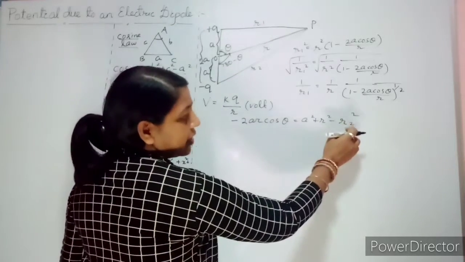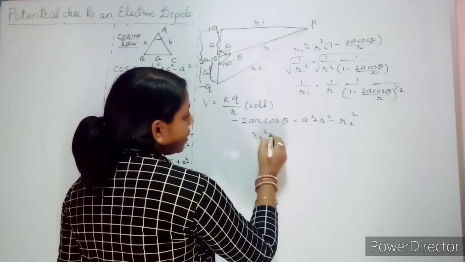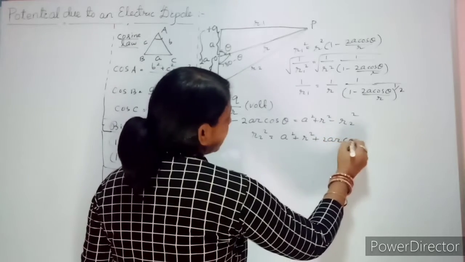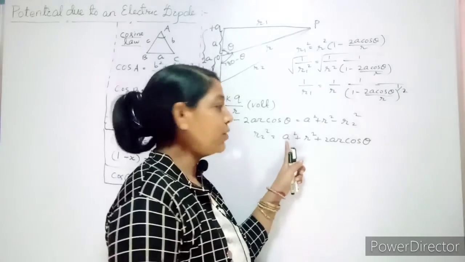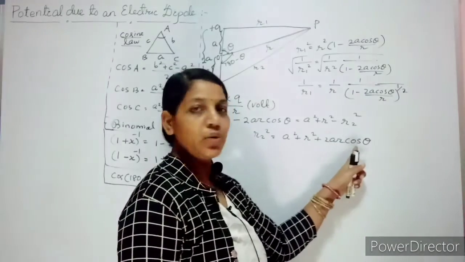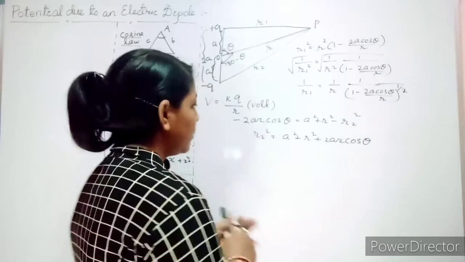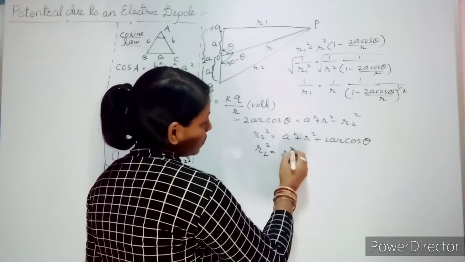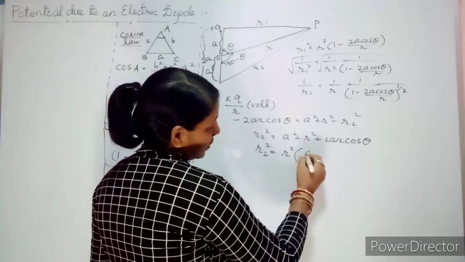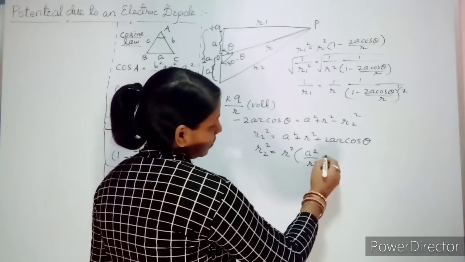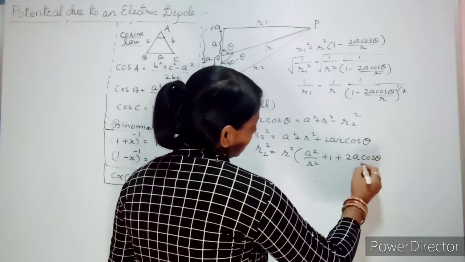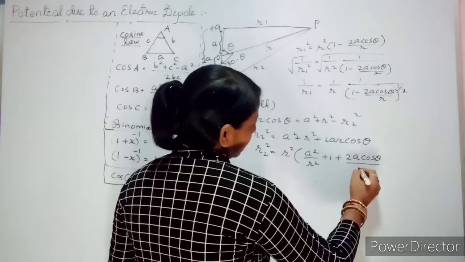Your target is r2, so bring it to the left side. So r2 square equal to a square plus r square plus 2ar cos theta. Now same way, here you write r2 square equal to, take your r square as common. So what you will write? a square by r square plus 1 plus 2a cos theta divided by r.